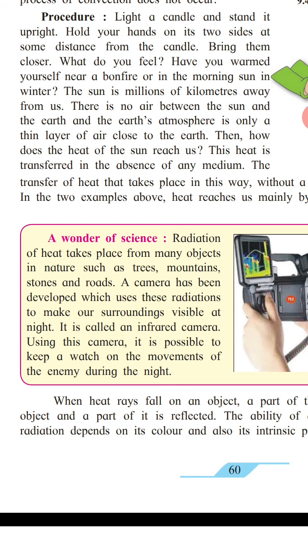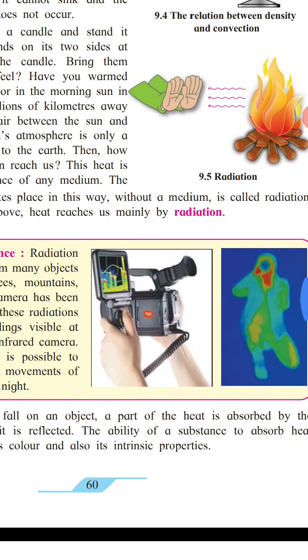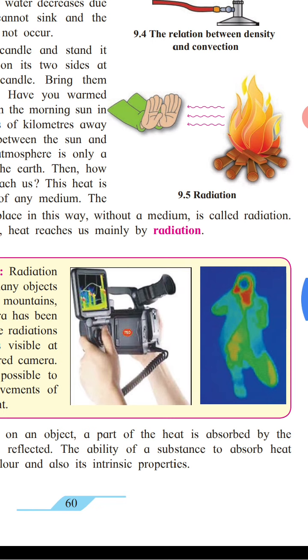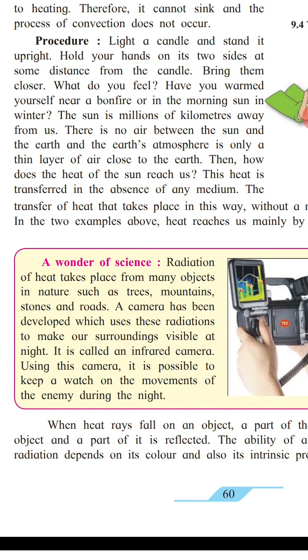In the two examples above, see the diagram and understand how it reaches us. With the bonfire, when you are holding your hand around it, the heat comes in the form of radiation and reaches you. In the two examples above, heat reaches us mainly by radiation.